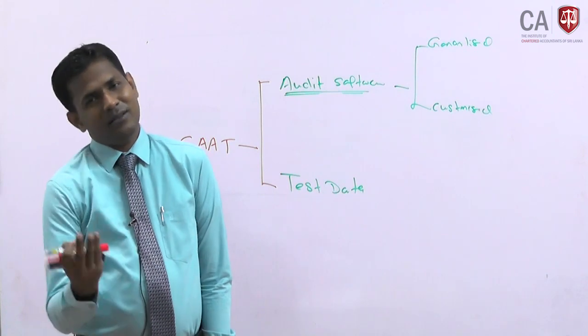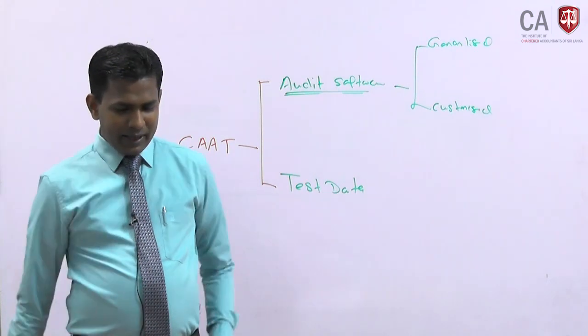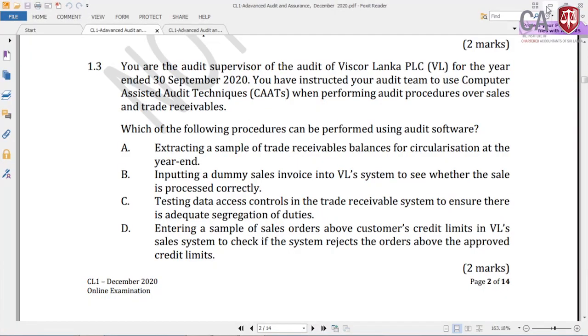Can be or cannot be, you have to think. Part B, inputting dummy sales invoice into the VL system and see whether the sale process is correct. Obviously that answer is wrong. A, B, C, D. B answer is wrong. Why? This is purely test data, not audit software.